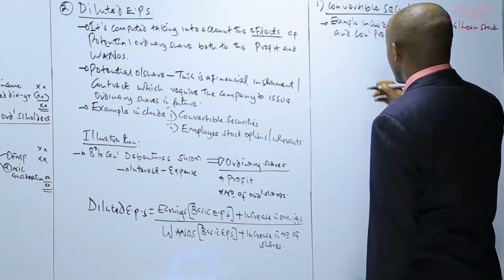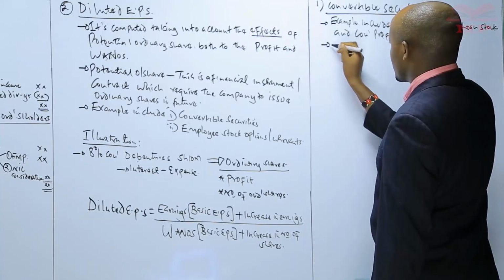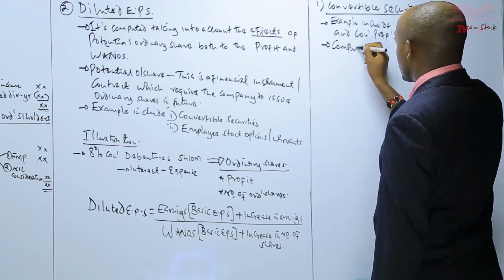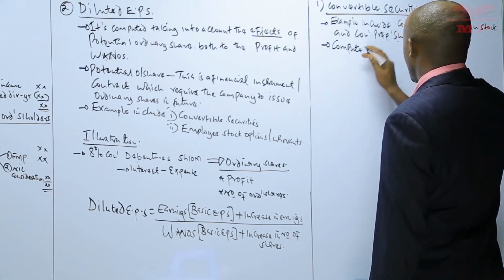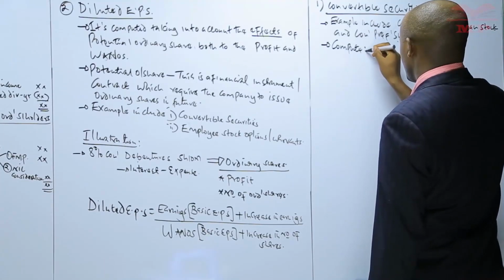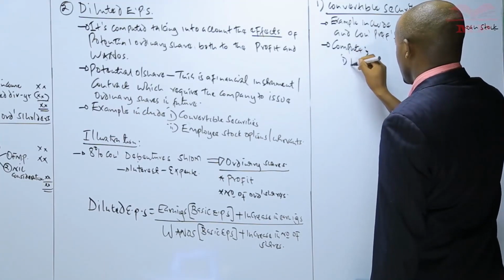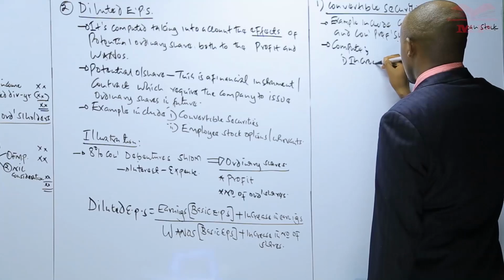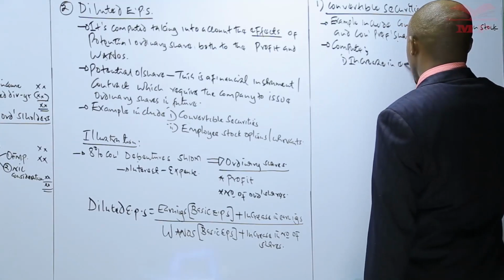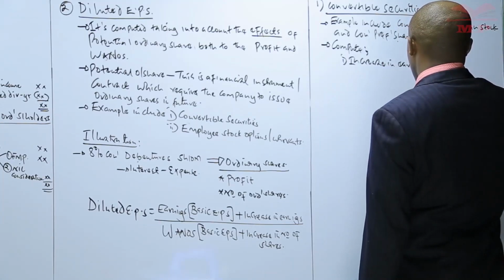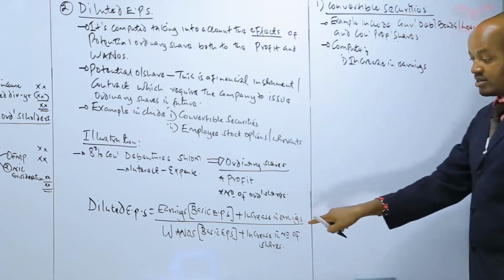Now, having made that assumption, we are supposed to compute two items. One, we should compute something known as the increase in earnings. Increase in earnings. What do we have there in our formula?